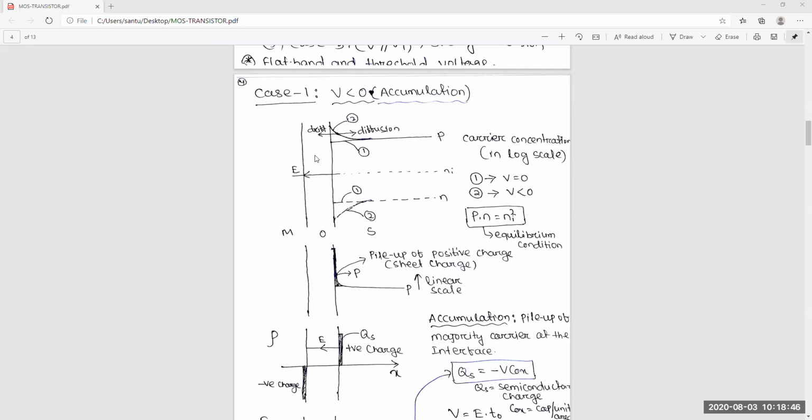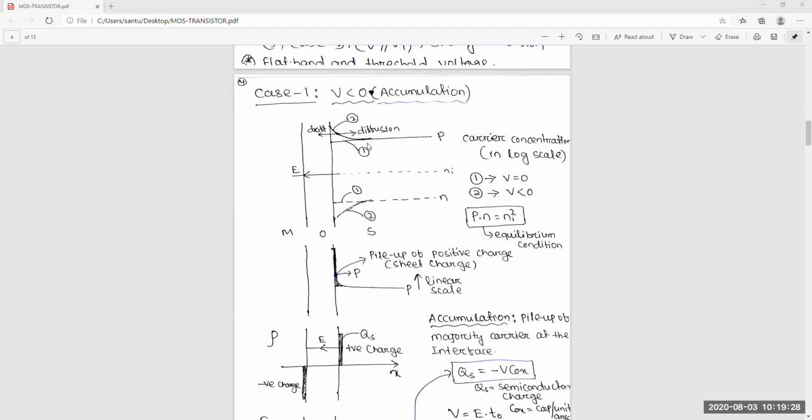Can you please explain once again? I couldn't understand the third part when you started with this PN. Core part I will go through. Whatever I said up to now means this is metal, this is oxide, and this is semiconductor, and the concentration of holes is around 10 to the power 16. This is a straight line, and the concentration of electrons is around 10 to the power 4. This is also a straight line. This is the Ni, the intrinsic carrier concentration. You know the intrinsic carrier concentration. Yes, sir.